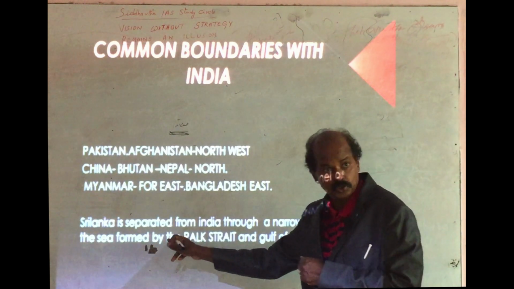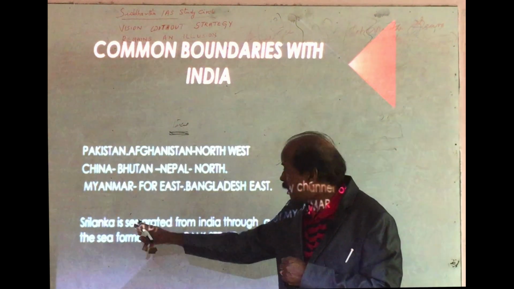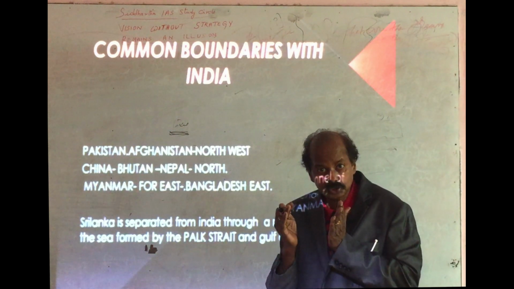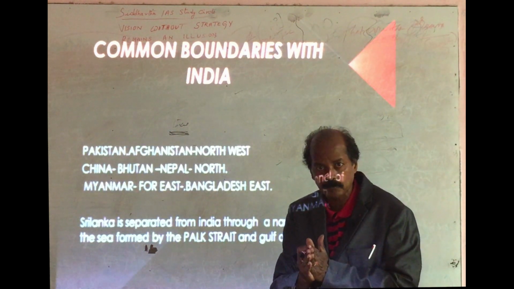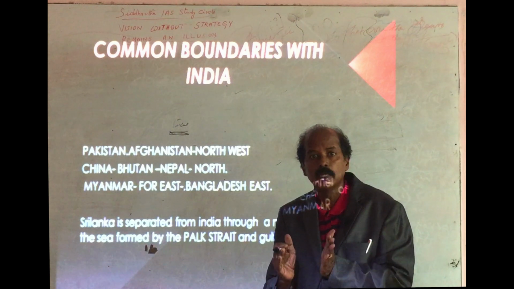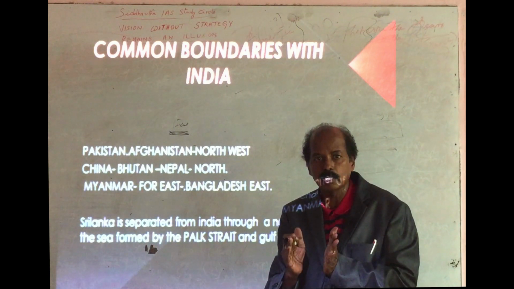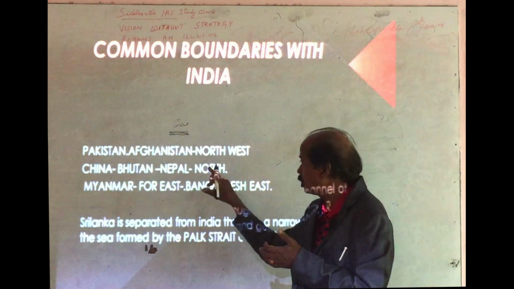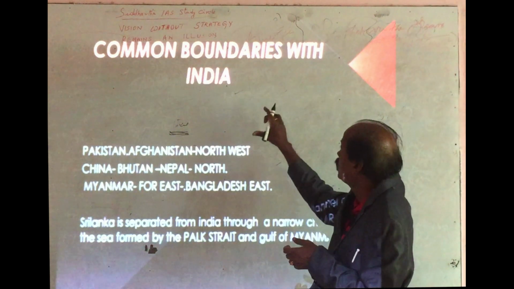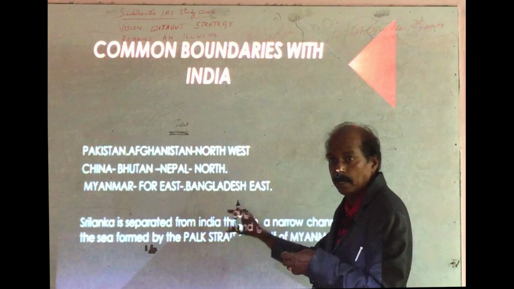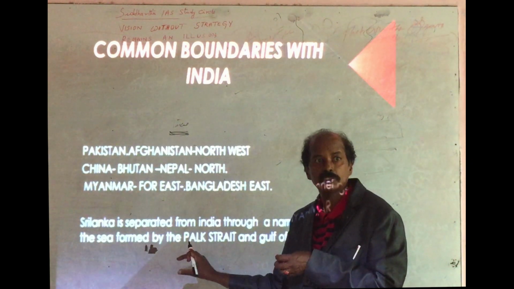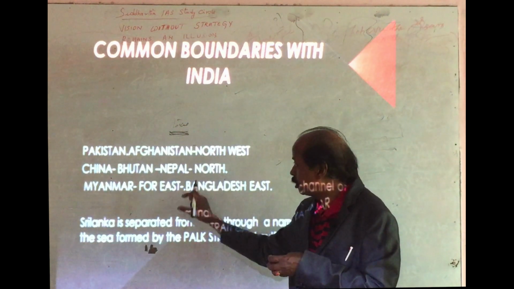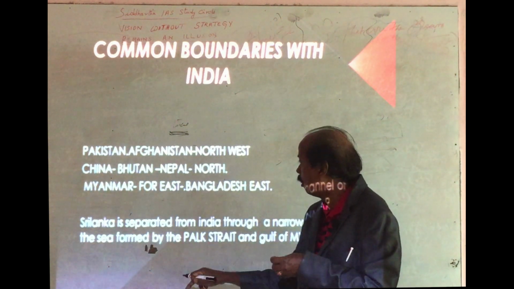And Sri Lanka is also there. Sri Lanka is separated from India through a narrow channel of the sea formed by the Gulf of Mannar and Pak Strait. So these are the common boundaries with India. These are the neighboring countries which have common boundaries with India.